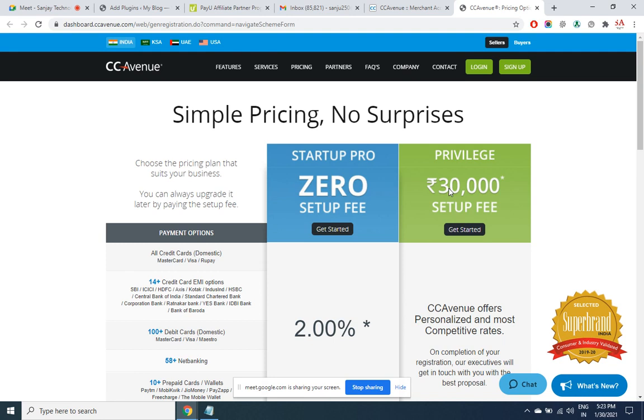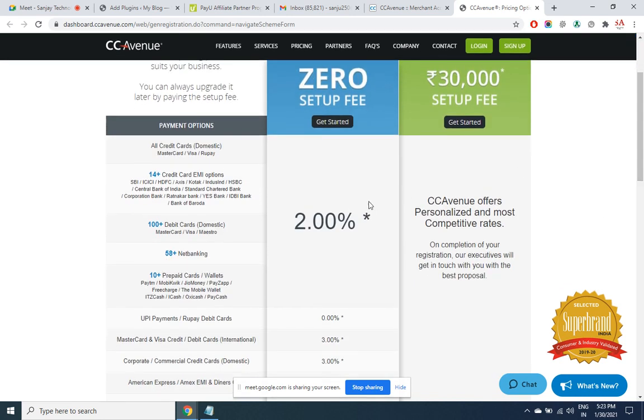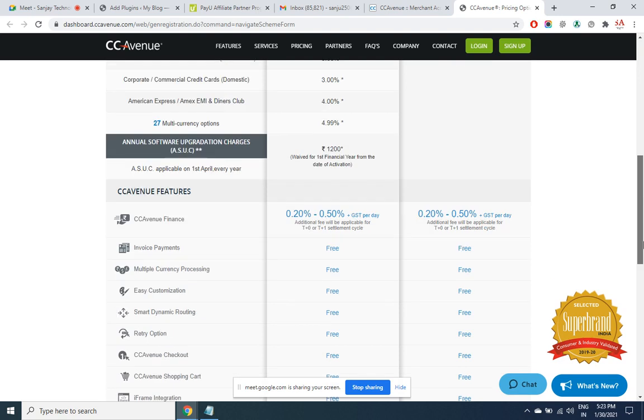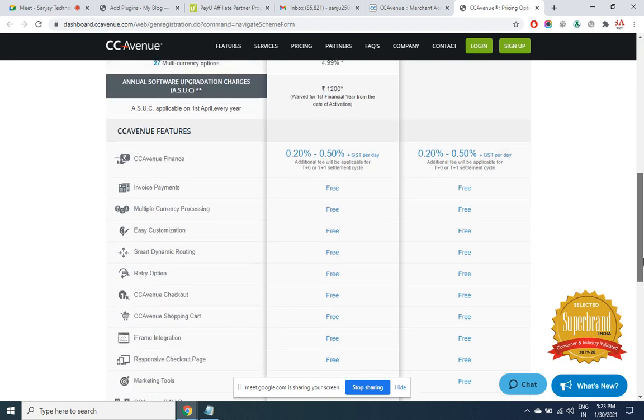Privilege will be 30,000, 2% for debit card, net banking and all that. For UPI payment 0, MasterCard, Visa card, credit card, international 3% and even 5%. Of course, all these charges are negotiable, but even then, the charges are on the higher side.